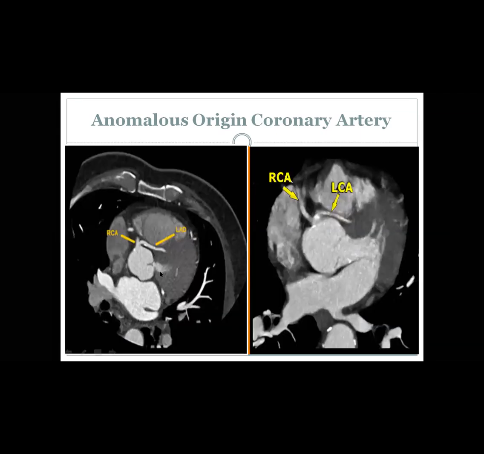Okay, on the left, this is the RCA, and this is the LAD, as labeled. So the LAD arises from the RCA, with a malignant course. Agree? Yes. Okay, on the right-hand image, this is the RCA, the left coronary artery arising from the RCA and has a malignant course.